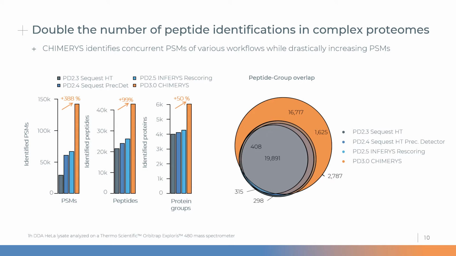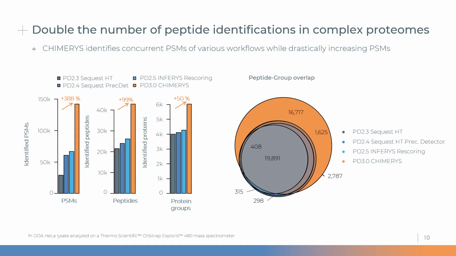With CHIMERYS, we can essentially double the number of peptide identifications in complex proteomes that were acquired using DDA. This is shown in the plot here on the left, which visualizes the number of PSMs, peptides, and protein groups identified using CHIMERYS in orange, or previous versions of Proteome Discoverer utilizing Sequest. As you can see, CHIMERYS nearly quintuples the number of PSMs, nearly doubles the number of peptides, and adds 50% more protein groups in comparison to Sequest HT.